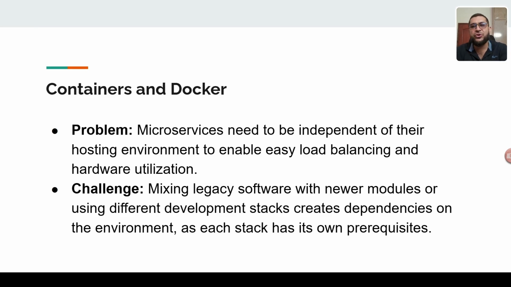Microservices need to be independent of their host environment to enable easy load balancing and to use the hardware utilization. So we are facing one challenge: if we are working with legacy application with newer modules, they use a different development stack that creates dependency on the environment. Each stack has its own requisite. So this is our challenge.